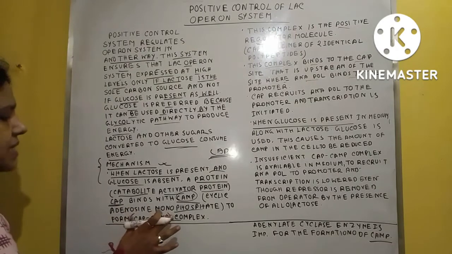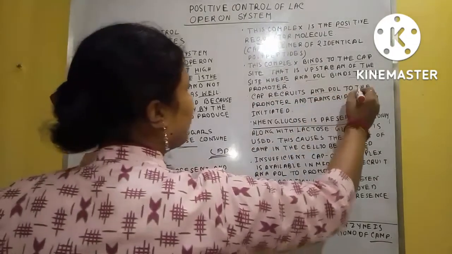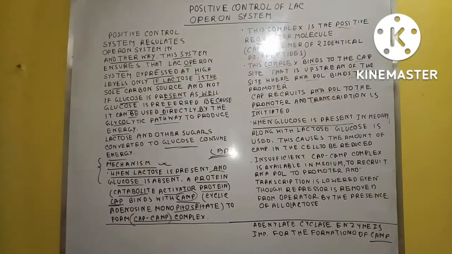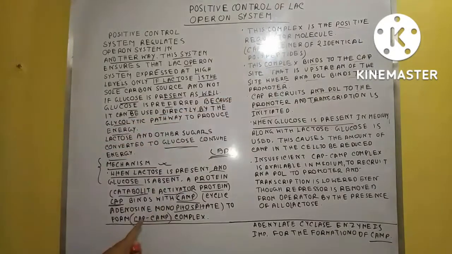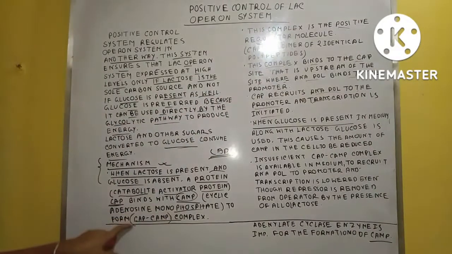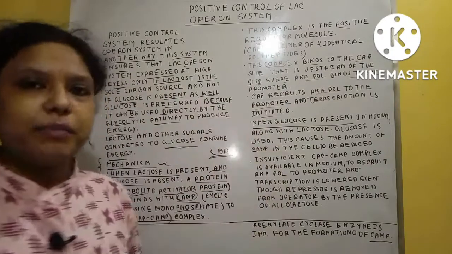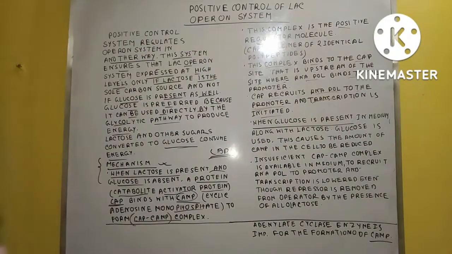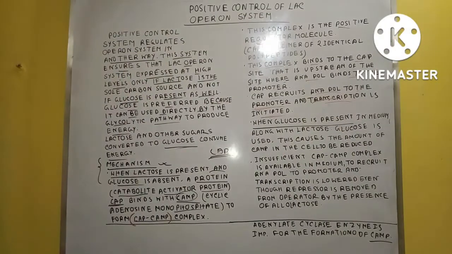Okay, the CAP complex generally binds to the CAP site, and this recruits the RNA pol to the promoter, and the transcription is initiated. So what is the function of this? When this CAP complex binds, the CAP recruits. What is the actual role of this CAP protein? This recruits the RNA pol. That means this induces the RNA pol to bind the promoter and the transcription is initiated. It is the actual role of the CAP protein.